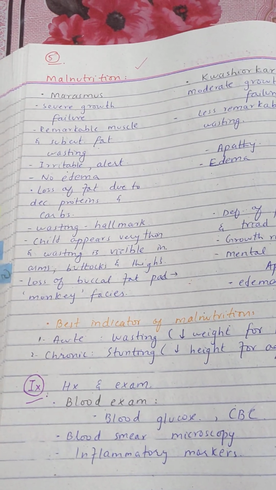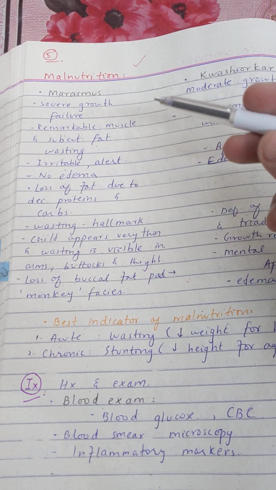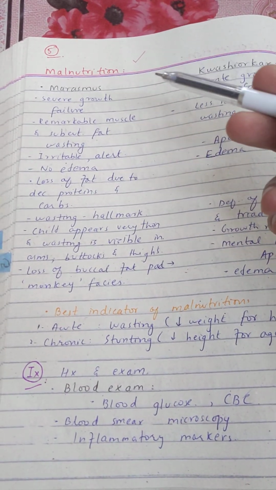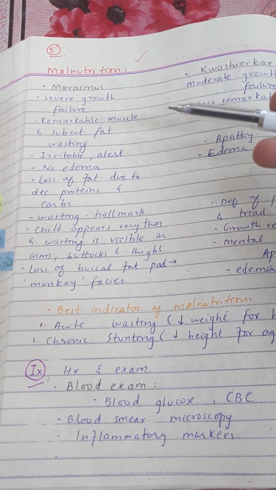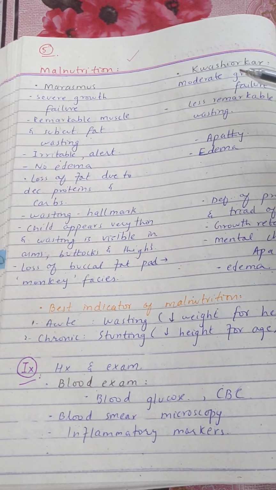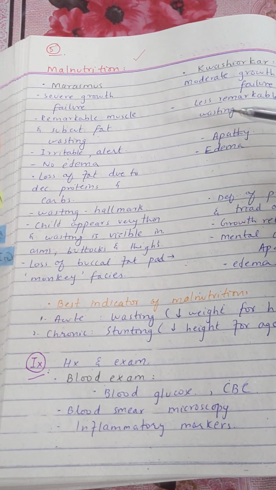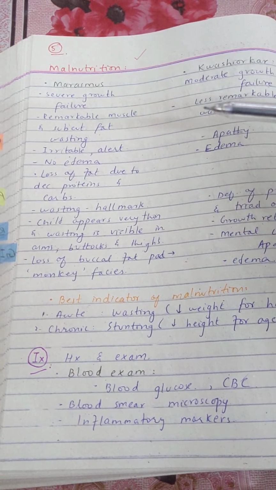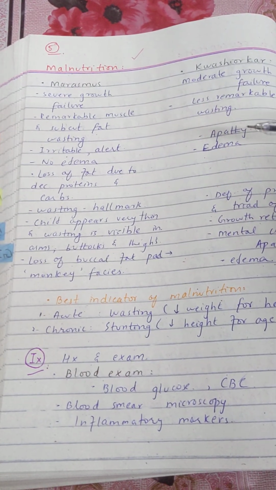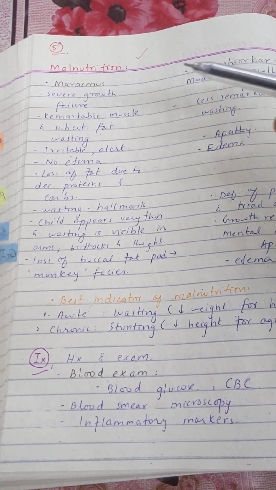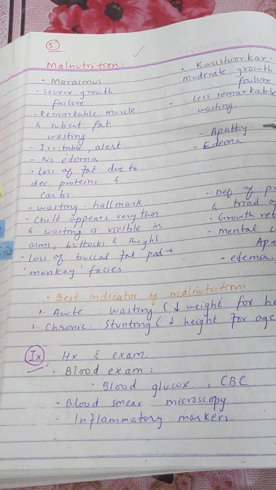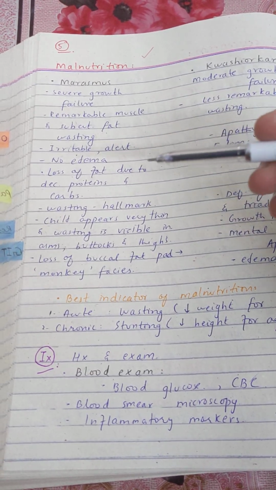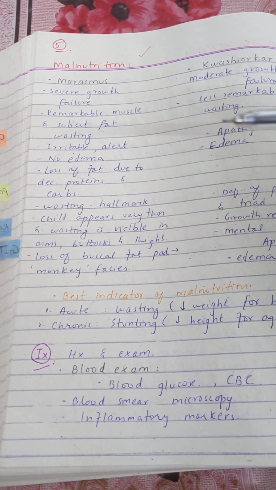Number one, in marasmus there will be a severe growth failure, while in kwashiorkor there will be a moderate growth failure. In marasmus there will be a remarkable muscle and subcutaneous fat wasting, while in kwashiorkor there will be less remarkable wasting. A patient of marasmus will be irritable and alert, while a patient of kwashiorkor will be apathetic, or will show apathy. There will be no edema in case of marasmus, and there will be subsequent edema in case of kwashiorkor.